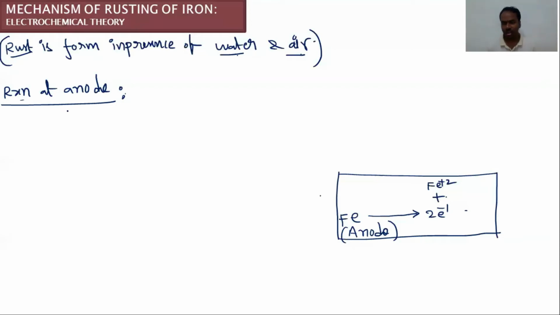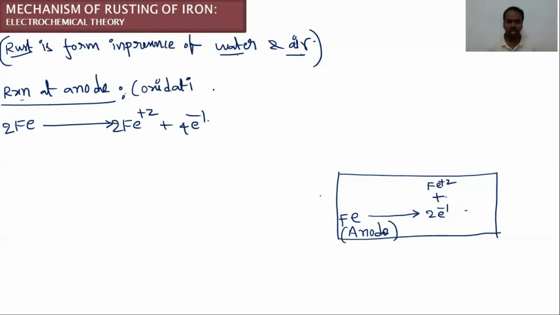That is the nature of iron metal. It takes place naturally. So Fe undergoes oxidation to form Fe+2. For example, if we take two iron atoms, 2Fe gives 2Fe+2 and 4 electrons. So this is the oxidation reaction. It takes place at the anode, in a natural way. That is the property of metal.